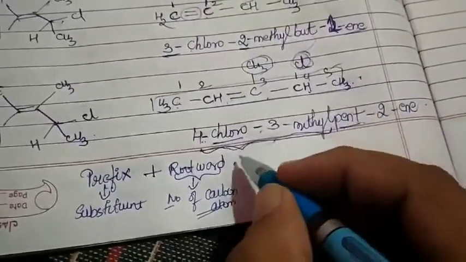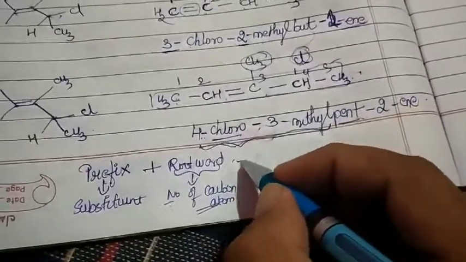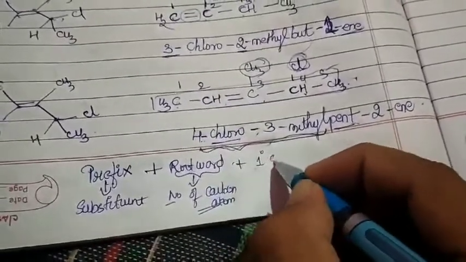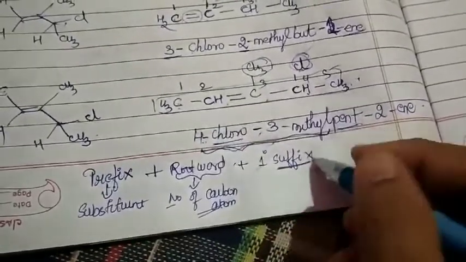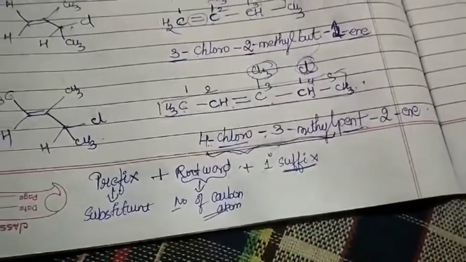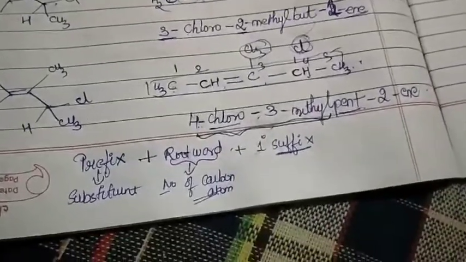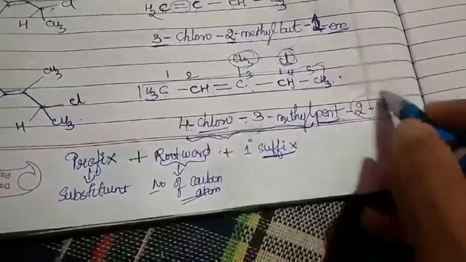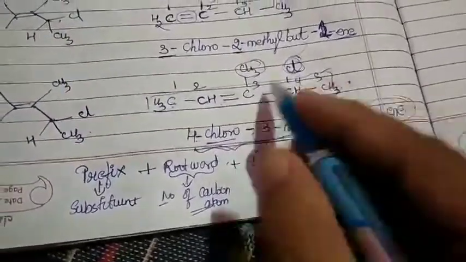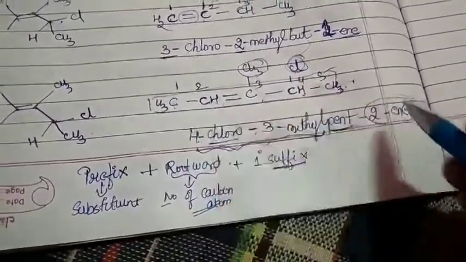Pent. Soon after you have written your root word, the next part is your primary suffix. The primary suffix indicates saturation or unsaturation: alkane, alkene, or alkyne. After the root word, what do we write next? Our primary suffix along with its position: 2-ene.